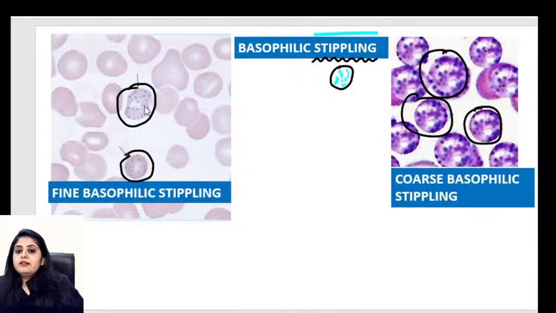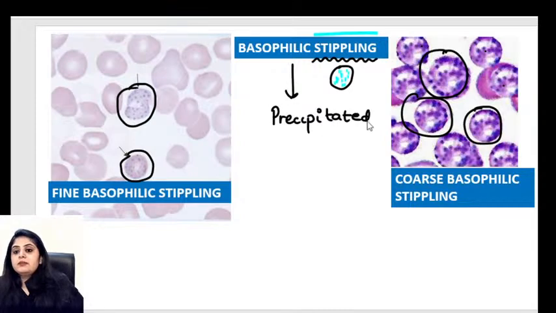Okay, so now it is of 2 types. One is a fine stippling and one is a coarse stippling. What is it made up of? Basophilic stippling is nothing but precipitated RNA. That's the composition. So either it can be fine or it can be coarse. Fine will be small blue color dots. Coarse will be big blue color dots.